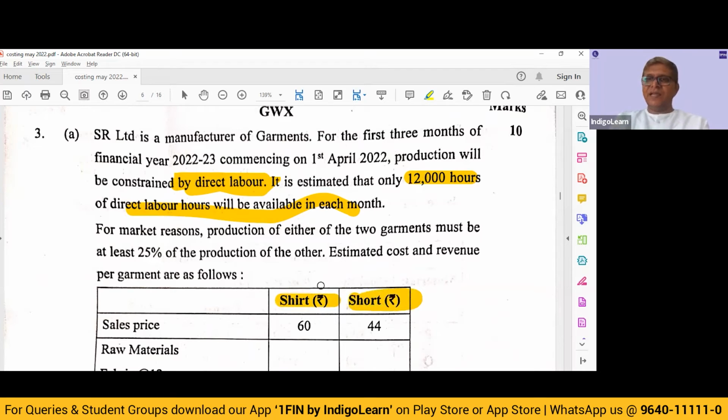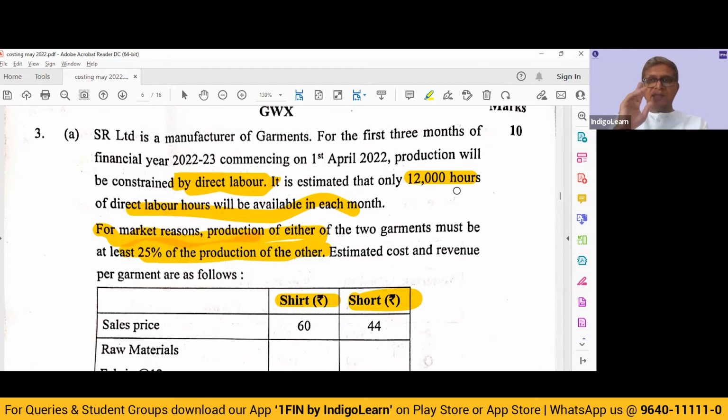If you decide to make 1,000 shirts, minimum 250 shorts you have to do. Likewise, if you decide to make 1,000 shorts, minimum 250 shirts you have to do. So that is what this sentence is meaning to say.